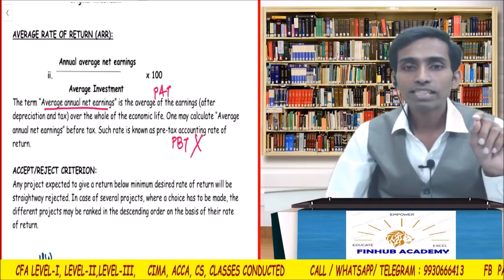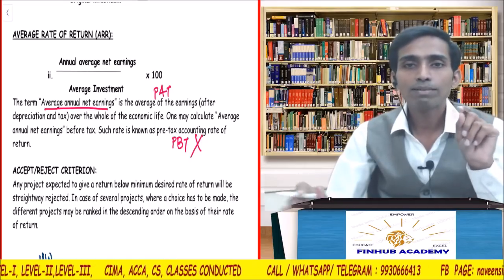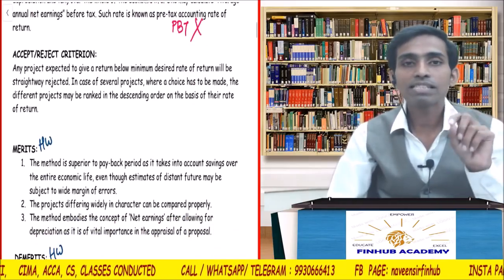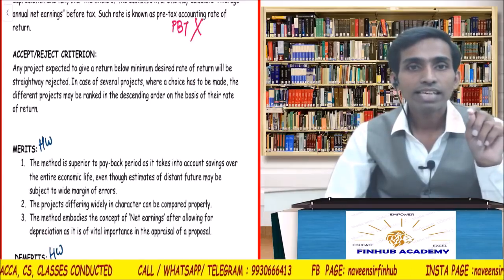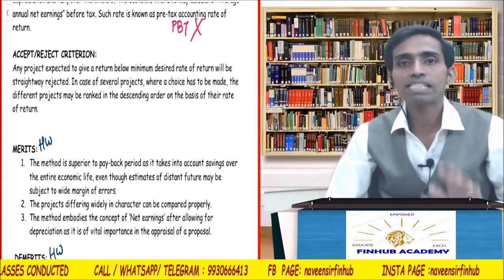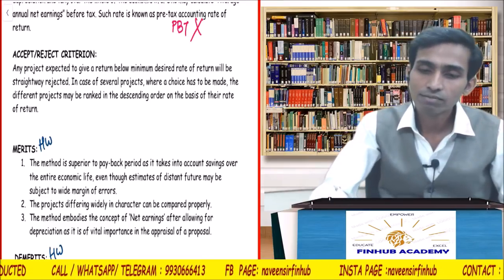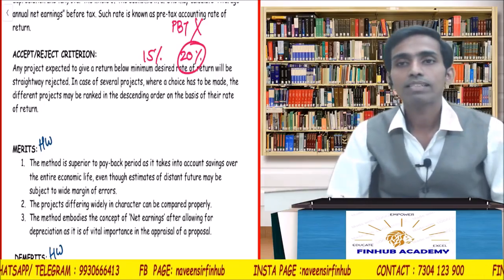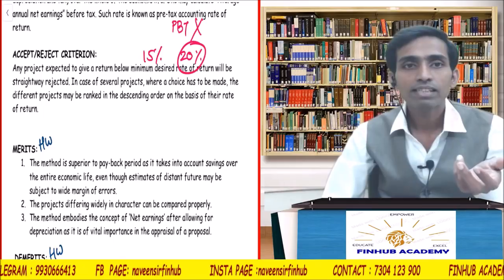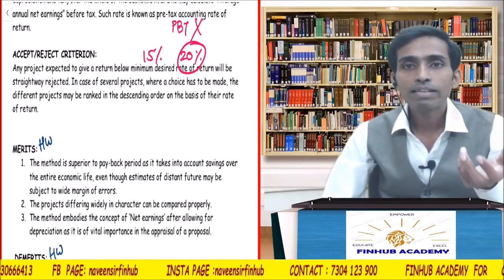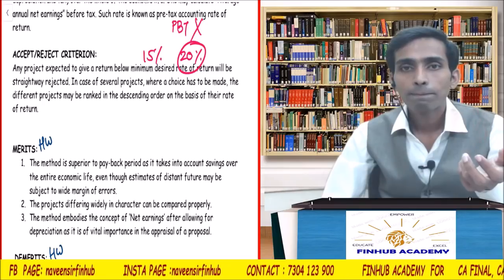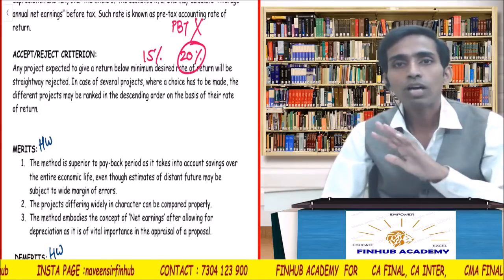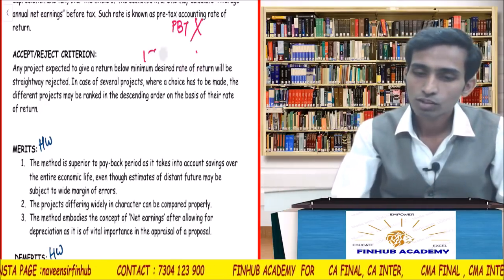Whenever we are doing the sum, please remember what we will be calculating. We will be calculating based on PAT, that is average PAT. Then the accept-reject criterion: any project expected to give a return below the minimum desired return is rejected. Let's say my desired return is 15%, and the project is giving me 20%. The ARR I calculated is 20%. Then obviously it is beneficial. My required return is 15% and the project is giving 20%, so I will accept. If it is low, I will not accept. So this point is clear.